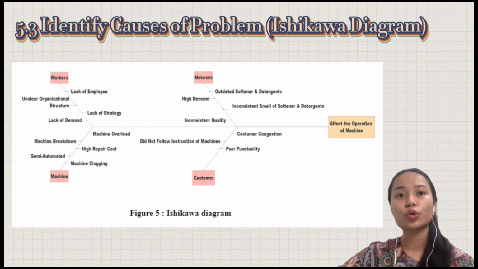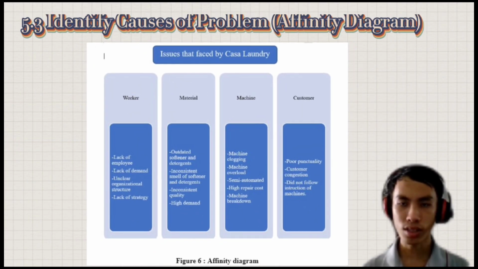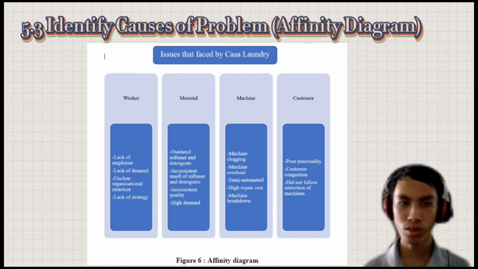And the customers who do not follow the instructions for using the machine cause the machine to get damaged easily. Now we have identified 4 categories of causes faced by Kesa Laundry Company based on the affinity diagram above. These problems are worker, material, machine, and customers.